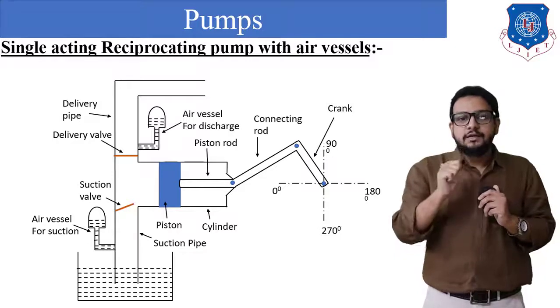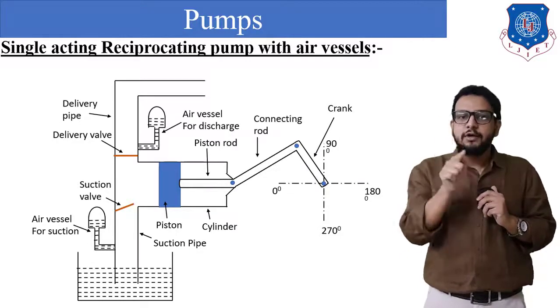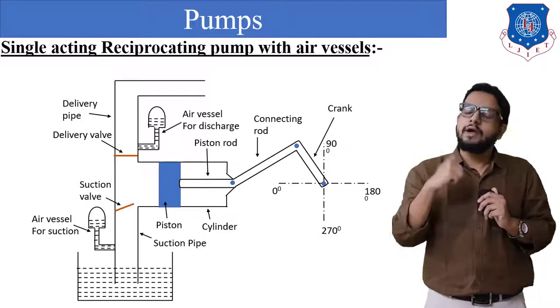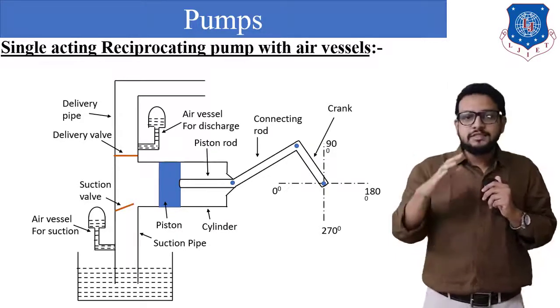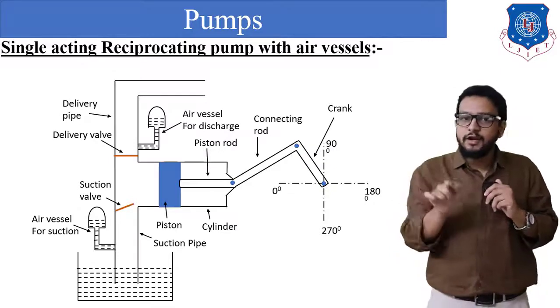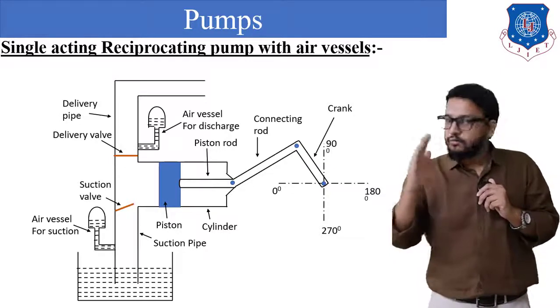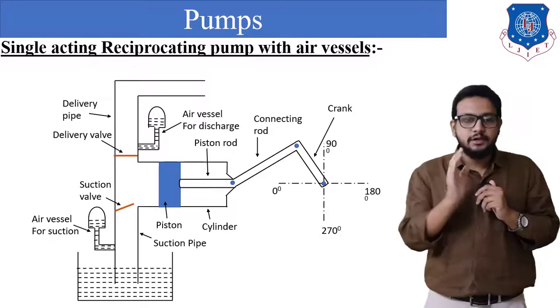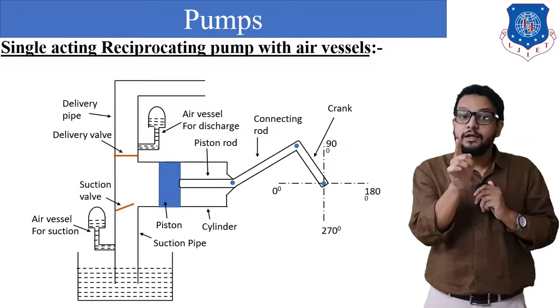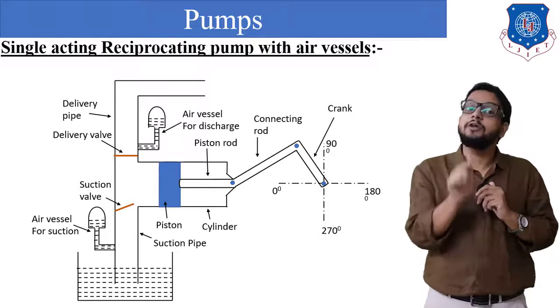So we can say that during a suction stroke, even then we have got delivery of water from where? From the air chamber. Now let us see what happens in the second stroke. When the crank begins to move from 180 to 0 degree, at that time water will be pushed by the piston. It will first enter into the air chamber, which is now empty because water has been delivered during the suction stroke.